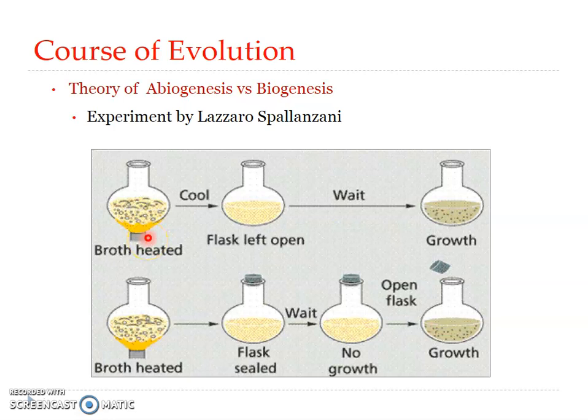Then the vessels containing them were sealed. You can see over here, the sealed and unsealed. This is the control, and this is the experiment. So they were sealed, and thus access of the liquids to the air was completely prevented.